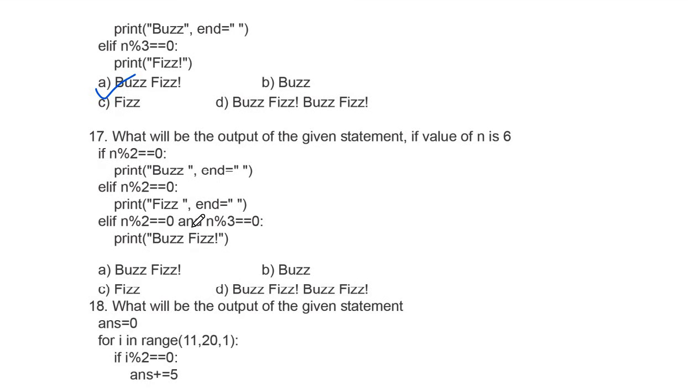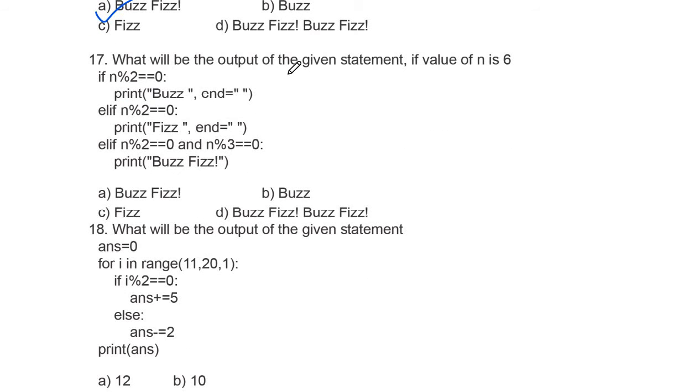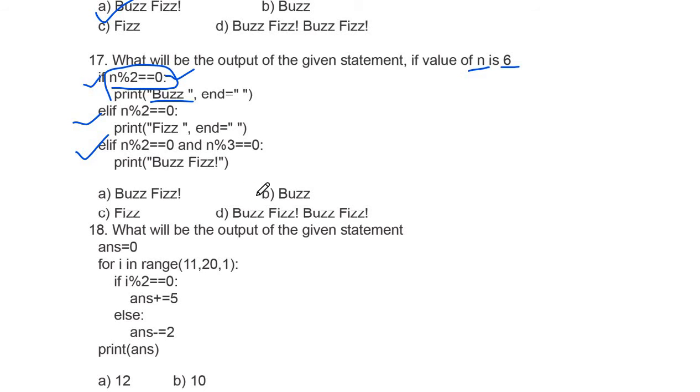Option A. Next question. What will be the output of the given statement if the value of n is 6? So we have again an if statement, so it will execute only one. If n is equal to 6, it will be true, because remainder will be 0, and it will print only buzz. So answer will be B.